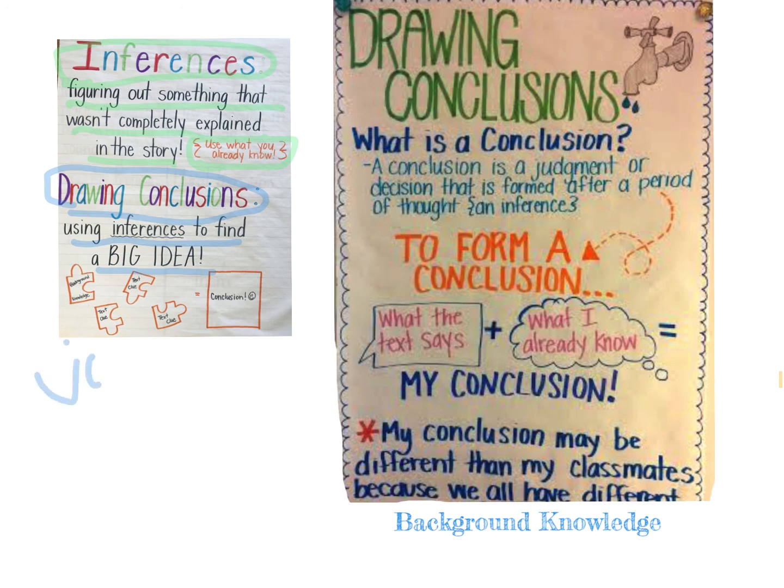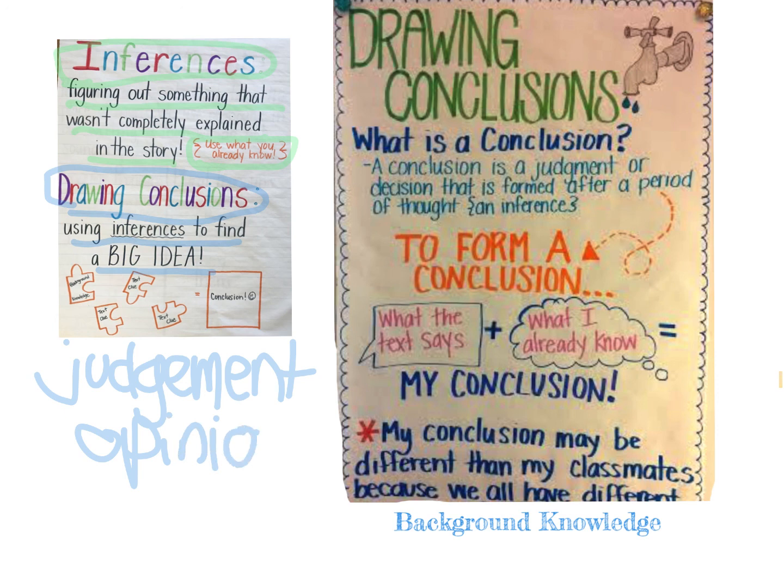So you make a judgment or an opinion when we draw a conclusion. And we can use our background knowledge and text clues, like I did on the previous graphic organizers, and we form that conclusion. And remember, that conclusion is a judgment or an opinion.